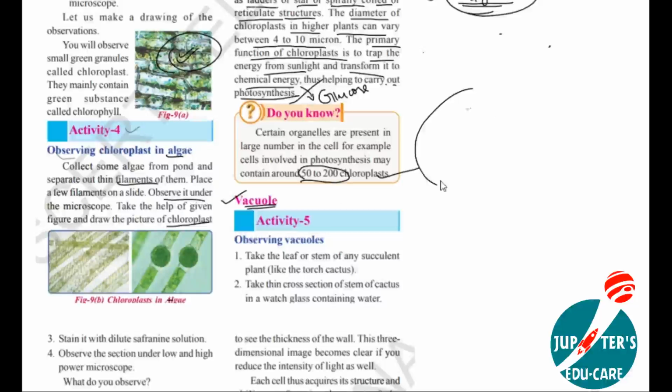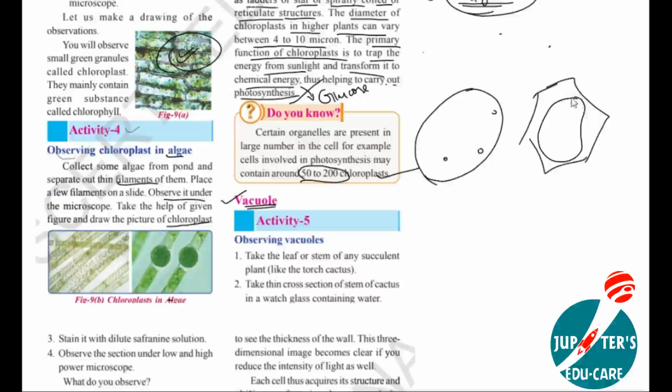If you see a plant cell and an animal cell, this is the animal cell and this is the plant cell. If you see both the cells, small vacuoles can be seen inside. But in the plant cell, a large sac-like structure is present here. This large sac-like structure inside the plant cell is called the vacuole. Is it clear?